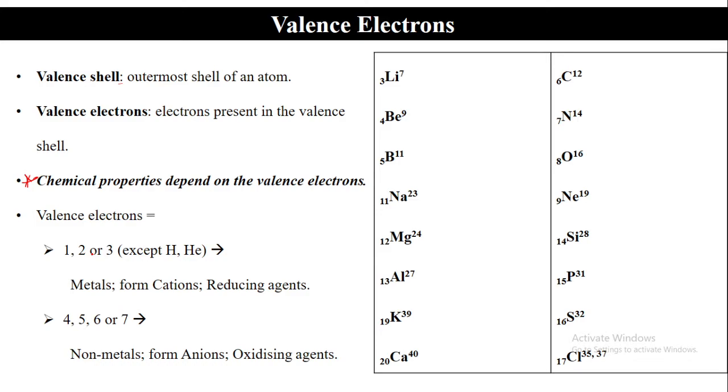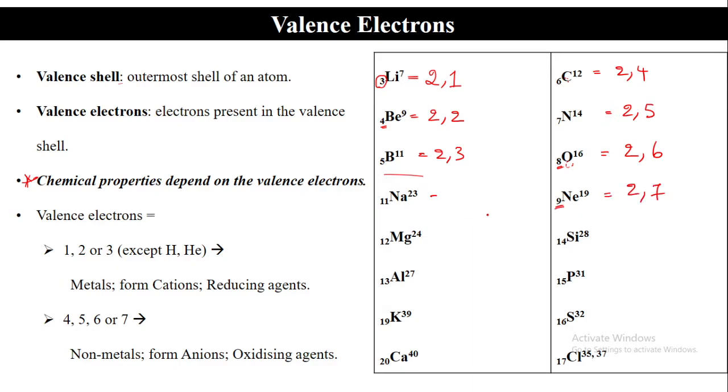Nitrogen 2 5, oxygen 8. Something you do, you use some tricks to remember the atomic number of a few important elements. So here oxygen 8, so it will be 2 6. Neon 9, 2 7. You add up 2 plus 7 is equal to 9, so totally 9 electrons are there.